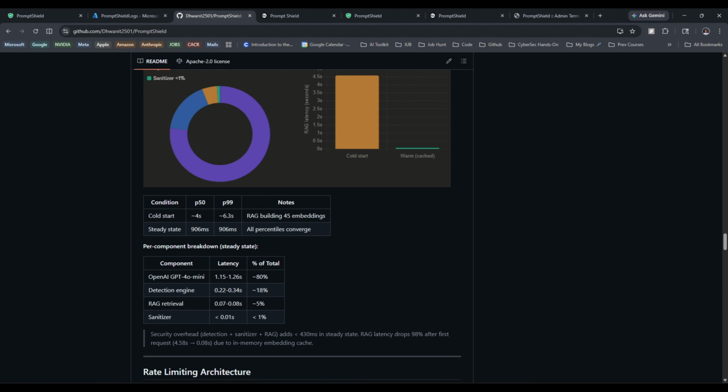If I were to summarize it, I would say that 80% block rate across multi-turn attack scenarios, 0.99 F1 score, less than 1% false positive rate, 906 milliseconds median latency, and outperforming a model trained specifically for this problem and never wrongly blocking a legitimate user. That is PromptShield, a context-aware security system with production grade latency. Thank you.